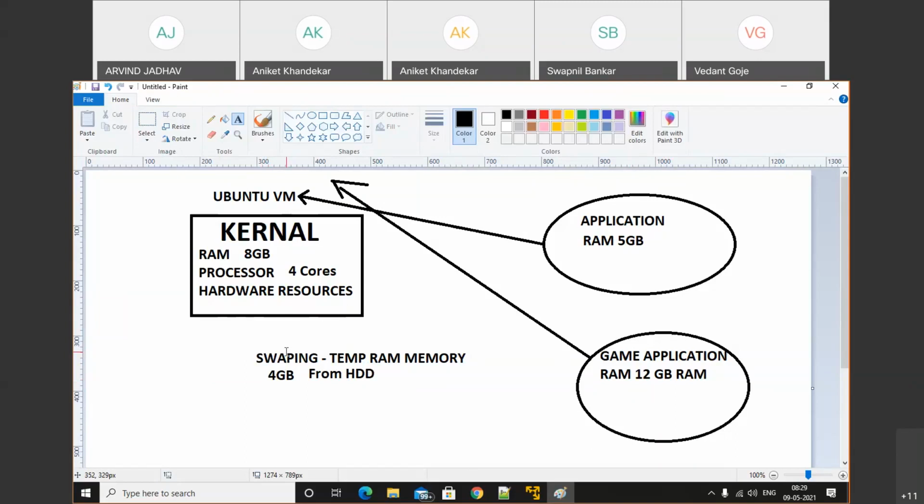So this one is swap memory. We will add a temporary memory from the hard drive, and it will be treated as random access memory. When we add that 4 GB of swap memory to the kernel, it will be considered as 12 GB of RAM, and in that case that particular gaming application will be executed. Make a note of that: if we have less random access memory, then swapping memory will be added. Let's do that by using a practical.